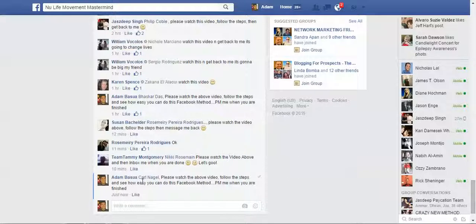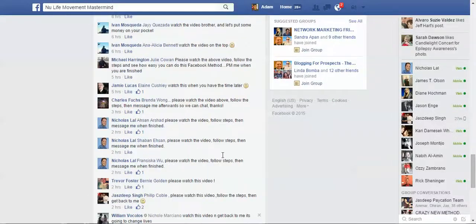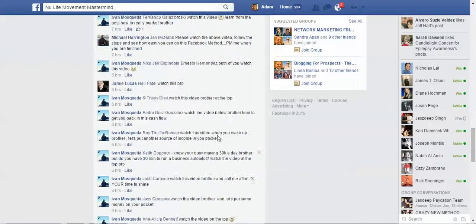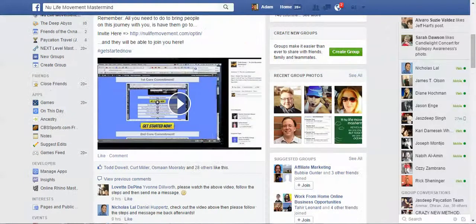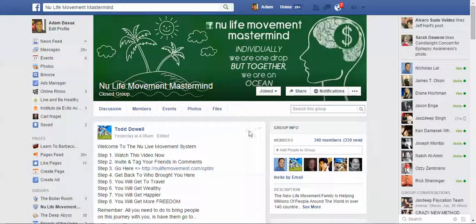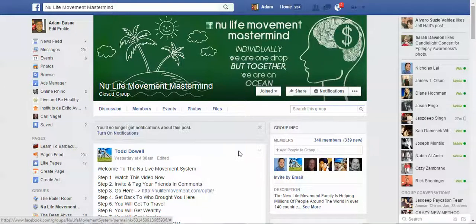Now you're probably going to want to tell them that they should turn off the notifications for this post, because this is going viral, and before they know it, they're going to have hundreds of comments in their Facebook email or in their email, if they have those emails turned on. So what they should do is scroll up to the top, click on this little drop down arrow, and here it says turn off notifications. Just click on it. So you'll no longer get notifications about this post. And all that means is that when other people start inviting their friends, you're not going to see those messages, because they don't want to see it.